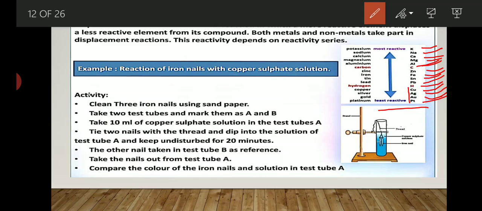Now, some reaction of displacement reaction. Take an example: the reaction of iron nail with copper sulfate solution. It is a very common reaction. Again, you have to perform one activity.